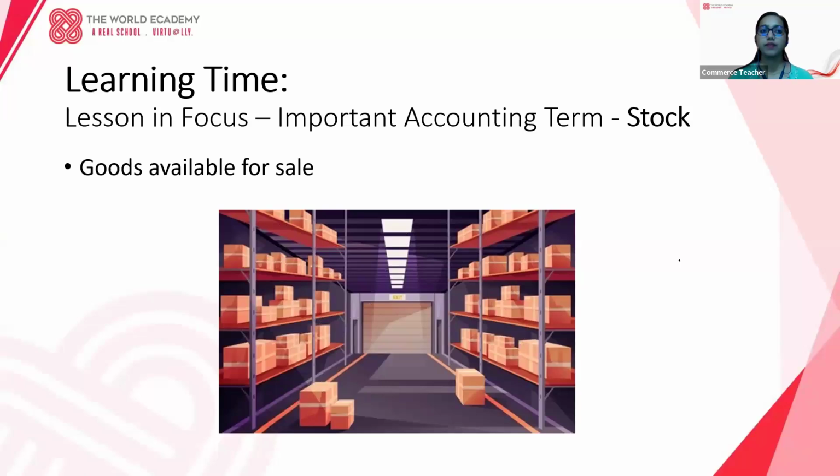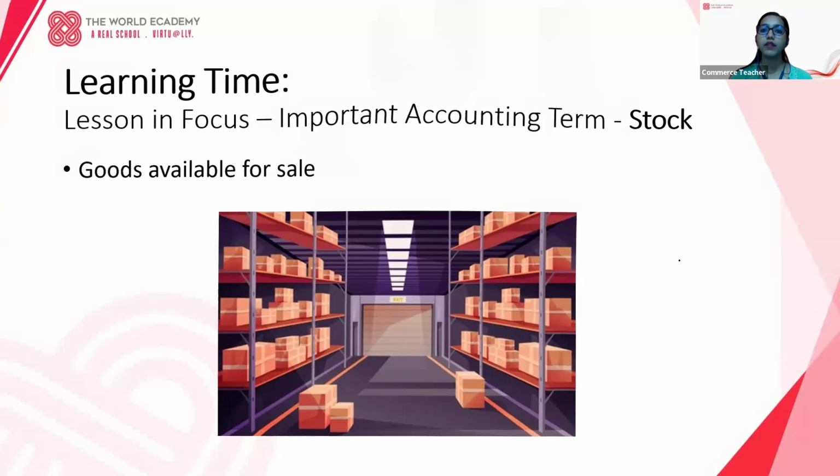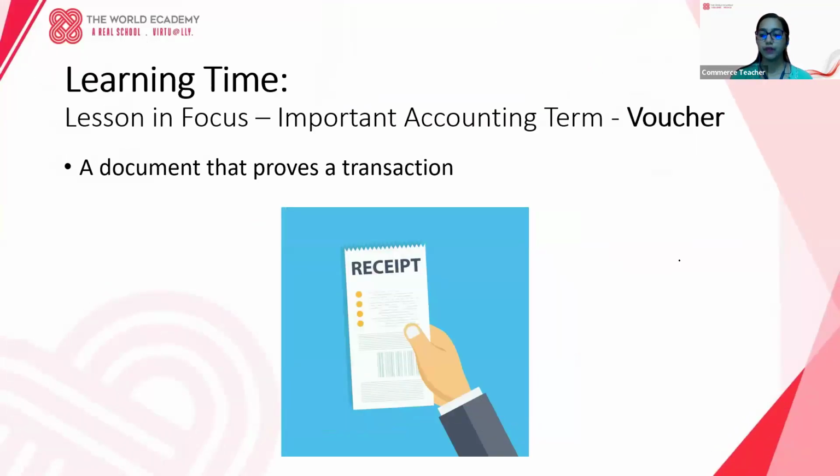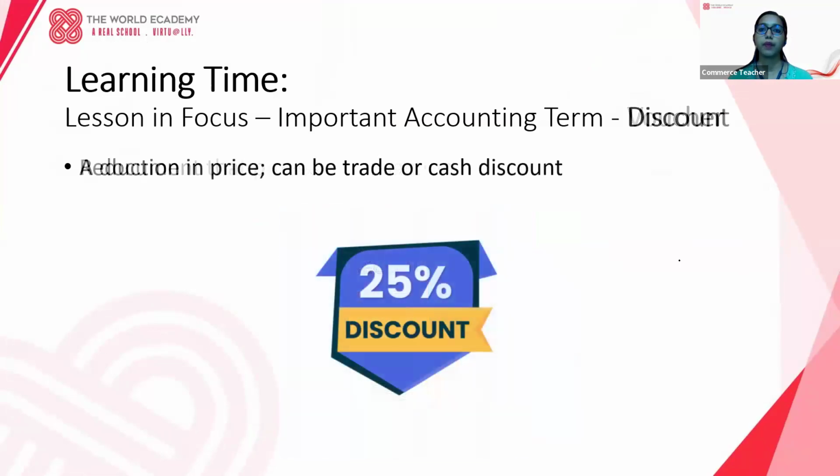Next, we have stock. So what is stock? Stock is nothing but goods which are available in the business for the purpose of sale. And we have OCHR. OCHR is one of the documents which acts as a proof. A simple thing, I can just put it under bill. It is nothing but a bill, a document for every transaction that acts as a proof.